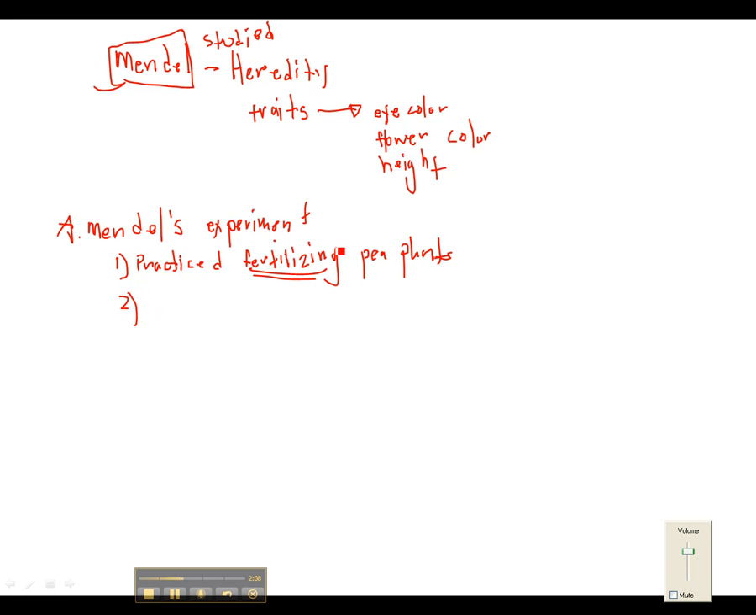In case you know what fertilization means, that means combining the female and the male together to make an offspring. With plants it's a little bit different, but much the same. So once again, his technique for fertilizing pea plants was to use a paintbrush. And he was the father of what we call genetics. Mendel was the father of genetics.